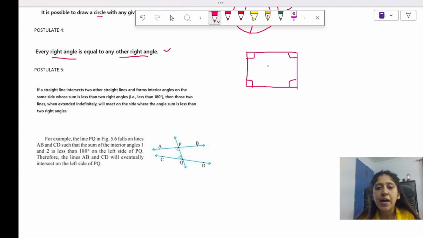In any diagram, if you make a 90 degree angle, we have a right angle over here. This is the symbol for right angle. Okay, it is 90 degrees. So all these 90 degree angles are equal. That is what this postulate means. This postulate means that if I make a 90 degree angle in any diagram, or have more than one 90 degree angle in that diagram, all the 90 degrees will be equal. Okay.